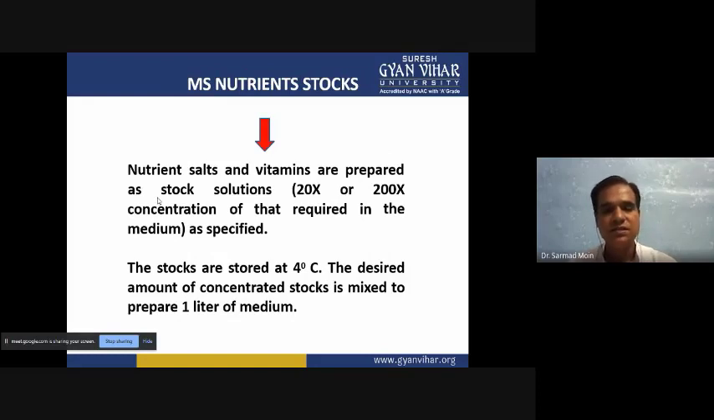So from this stock we can dilute it, and after the dilution we come to 1x. Normally 5x, 10x, 50x, 100x or even 200x stock solutions can be prepared. And these stocks are stored at 4 degrees, so they are not on ice and they do not generate ice. And the amount of the concentrated stock is mixed to prepare 1 liter, 2 liters or 5 liters of media in a very short time.